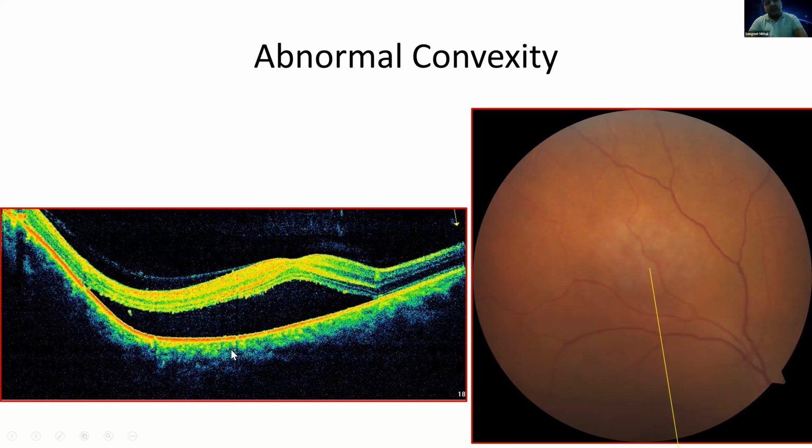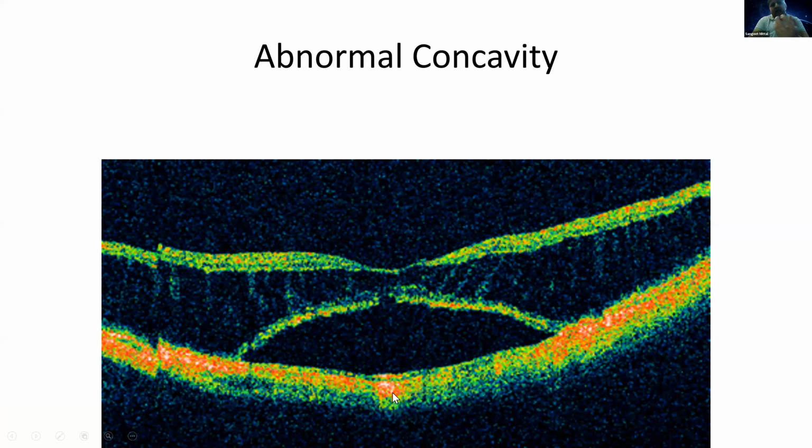If you notice, there is retinoschisis and there is a neurosensory detachment, but you also see that it is more concave. The overall scan is more concave, and this is because the patient was highly myopic, and this scan shows the eye on the more myopic side, and it is more concave.